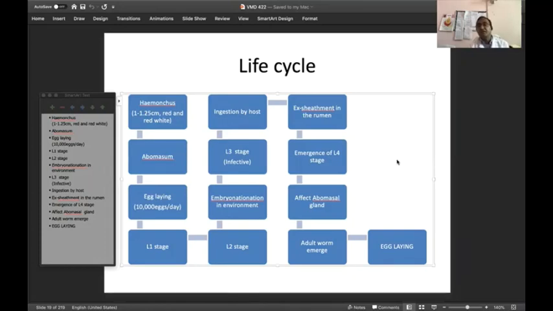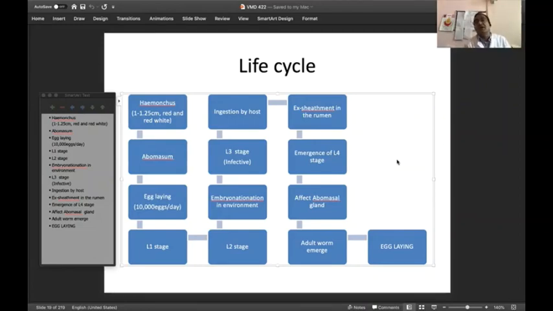Now again, similar to the other parasites, here also the L3 stage is infective. This L3 stage migrates from the bottom of the grass to the tip of the grass. When the animal goes for grazing, it starts grazing on the grass and gets infected with all these parasites present on the tip of the grass.